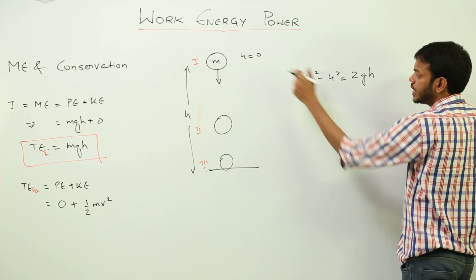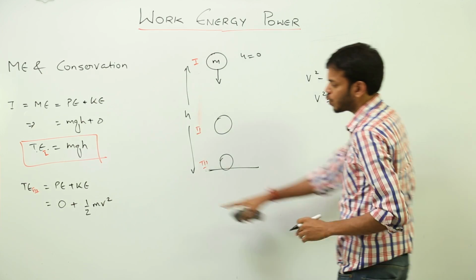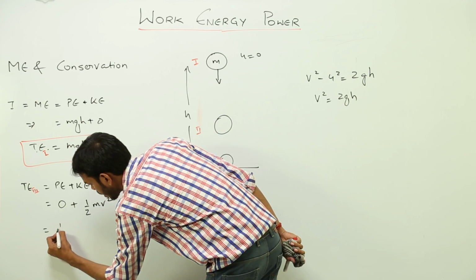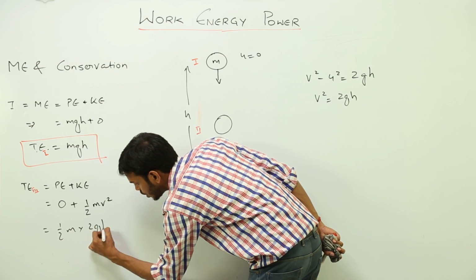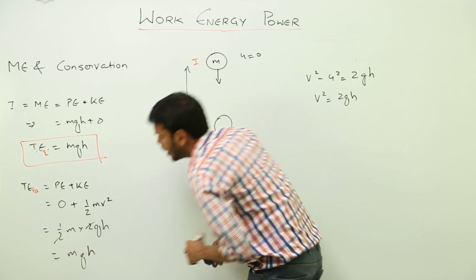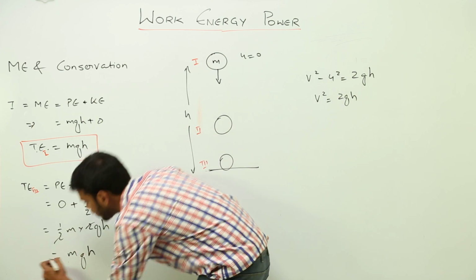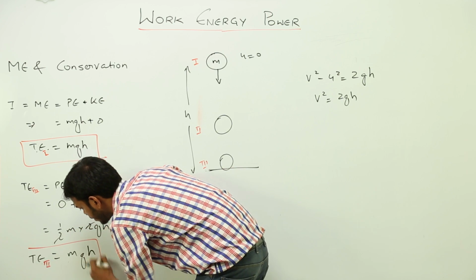U is initially 0, so we are left with v square is equal to 2gh. Putting this value of v square here, I'll get half m into 2gh. So 2 gets cancelled out and I am left with mgh again. So you can see the total energy at position 3 also is mgh, right?